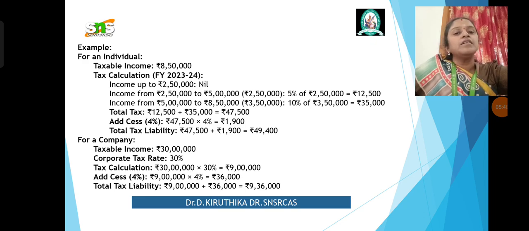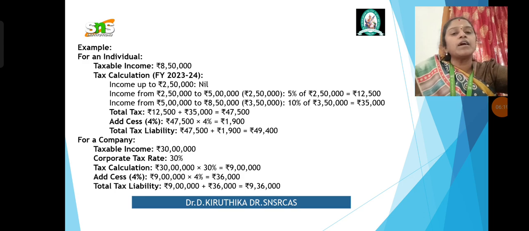Then 5 lakh to 8,50,000, we calculate 10%. The difference is 3,50,000, so 10% is 35,000. So total tax is 12,500 plus 35,000, which is 47,500. There is an additional cess of 4%. So 47,500 into 4% is 1,900. So total tax liability paid by an individual is 47,500 plus 1,900, which is 49,400.